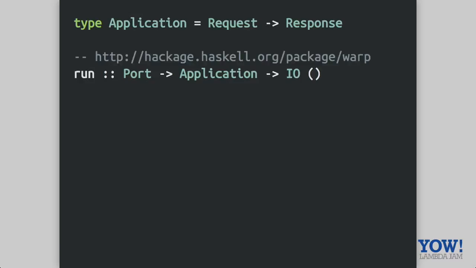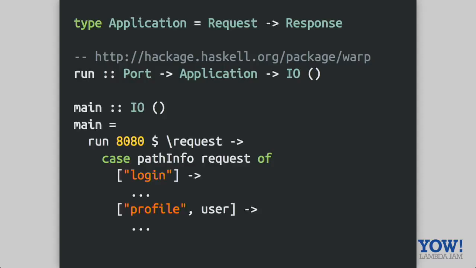And in fact, this function does exist, in a library called Warp. It's not the only web server in Haskell, but it's usually the most common, and it's a really good library. It does exactly what I just described. To call our routing function from earlier, we can call run with a port number, 8080 here, and then as requests come in over the socket, they get parsed and turned into the request here, and then we can call our normal function as is.